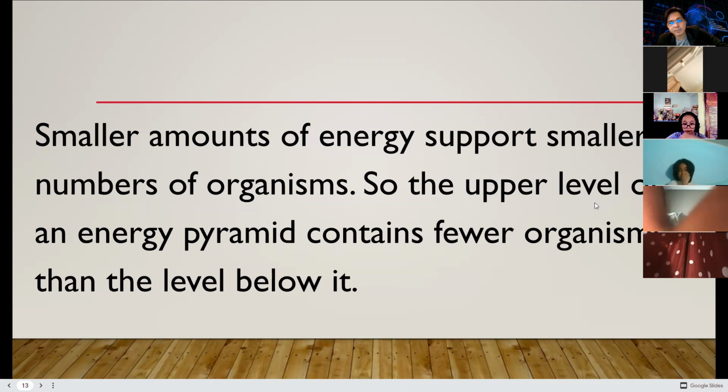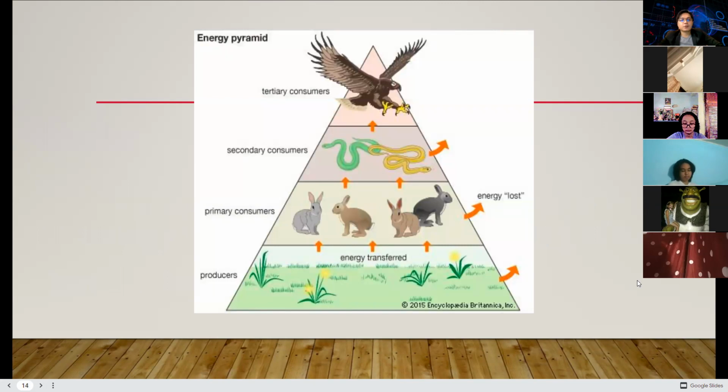Because the level of energy becomes less and less on the upper levels. If you look again at the energy pyramid, you can see that the highest energy is in the producers, and it becomes less and less when it jumps to the next trophic level.